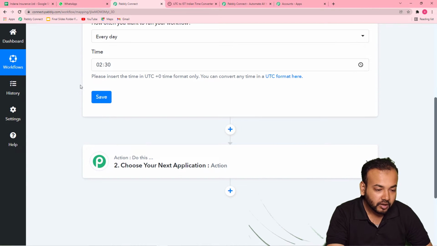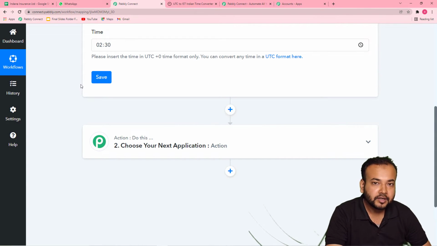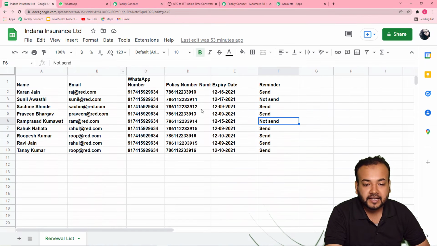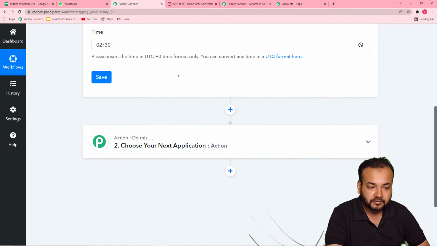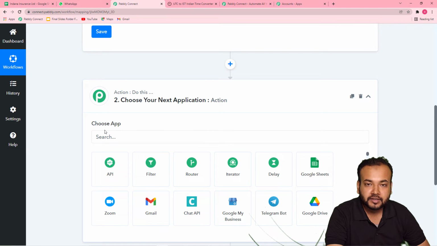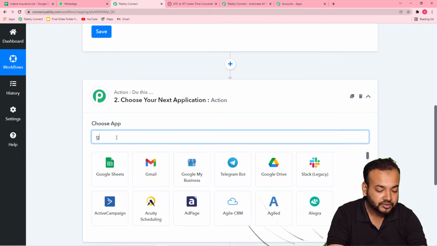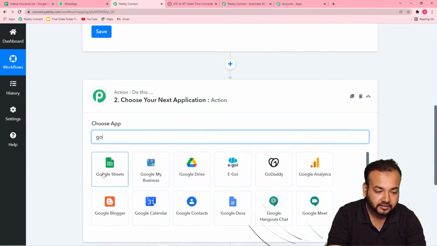Now we want to send the messages to only those persons whose expiry date is coming up and whose reminder status in the spreadsheet is not sent. For those whose status is sent, we don't want to send them anything. For the status of not sent, we want to send the messages. For that, I am going to apply an action. Click on this Actions tab, and first of all, we have to connect our spreadsheet with Pabbly Connect so that we can check the spreadsheet, right? From this choose app field, choose your action application as Google Sheets, this one.